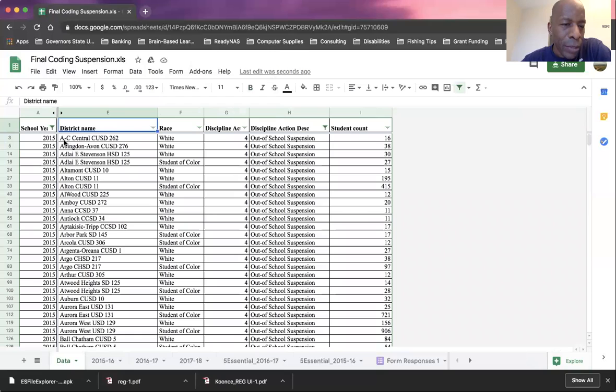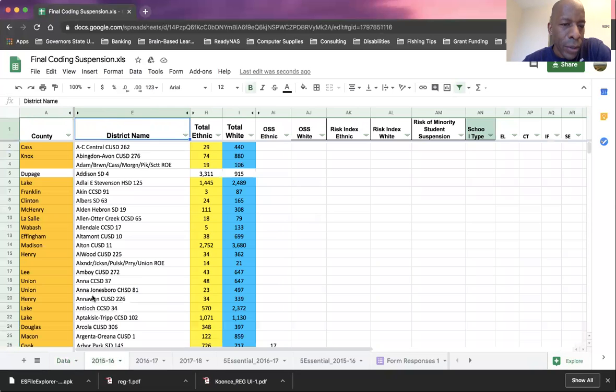So I'm going to look at this particular district, AC Central Community Unit School District 262. And you'll notice here that for the 2015-16 year, they only have the aggregate data or aggregate number of suspensions for white students. They don't have it for students of color. So I'm only going to code the data which I have. So it's going to be 16. So AC Central, I'm going to find that district, AC Central right here. And this is out-of-school suspension for white students. This is out-of-school suspensions for ethnic or students of color.